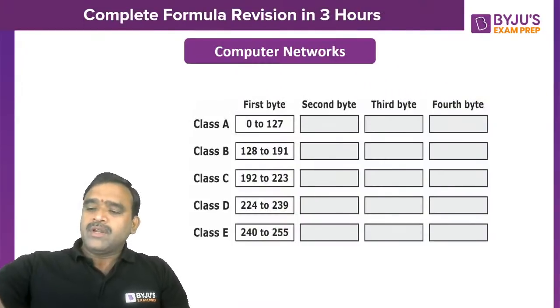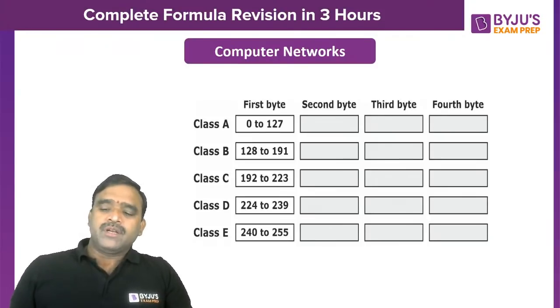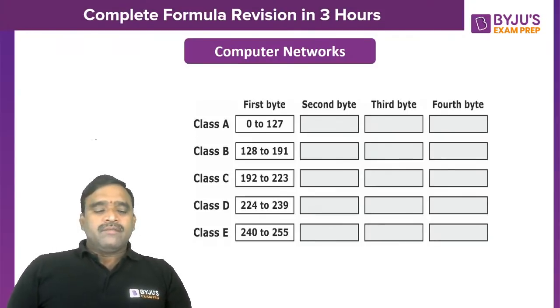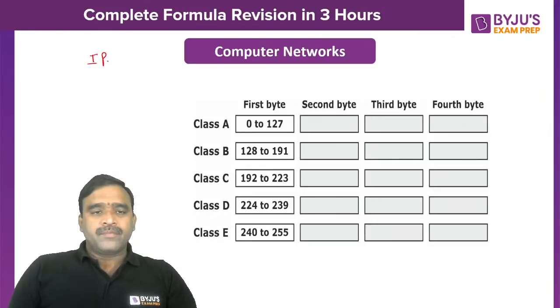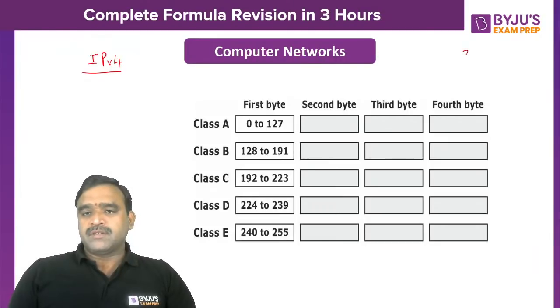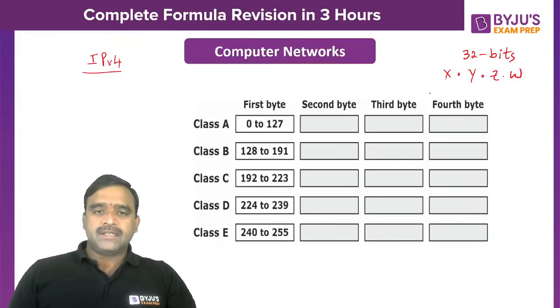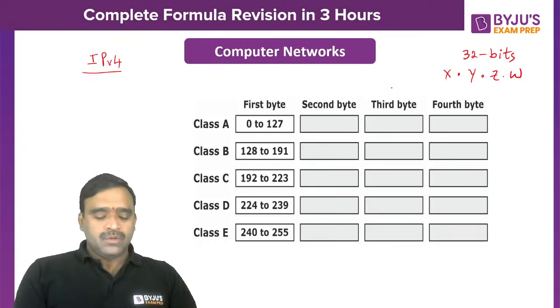Now in computer networks, first I will begin with computer networks. IP addresses are a major thing. IP version 4 is in our syllabus, IPv4. The format of IP version 4 is 32 bits. It is shown by means of dotted decimal notation. So what is dotted decimal notation? It is like this: X.Y.Z.W. Each octet indicates 8 bits. An octet is nothing but a group of 8 bits.